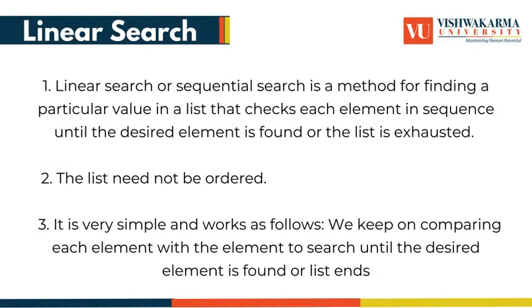So linear search, or sequential search, is a method for finding a particular value in a list that checks each element in sequence until the desired element is found or the list is exhausted. The list need not be ordered. It is very simple and works as follows: we keep on comparing each element with the element to search until the desired element is found or the list ends.